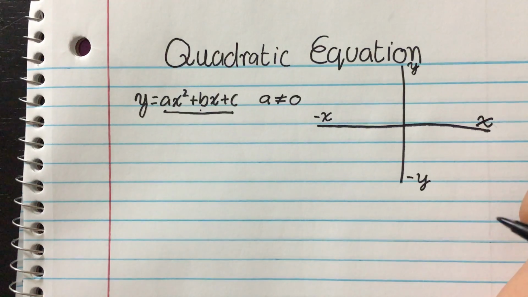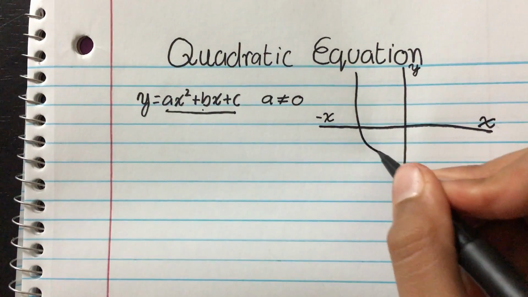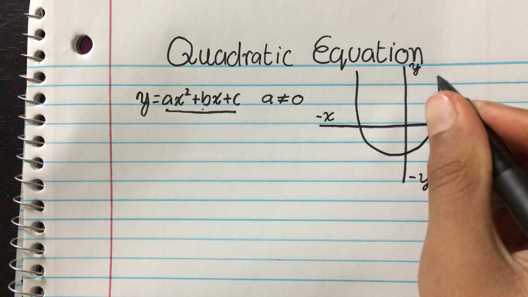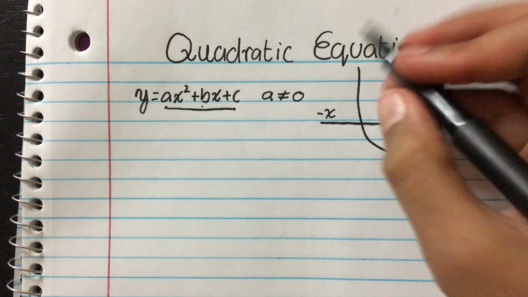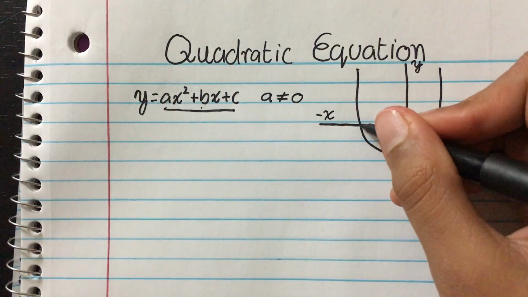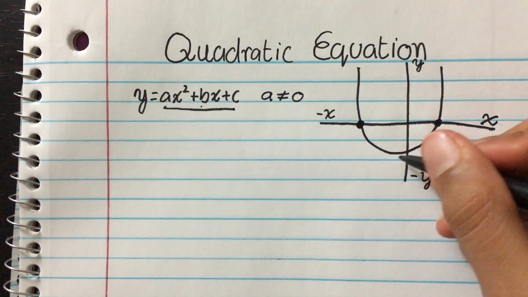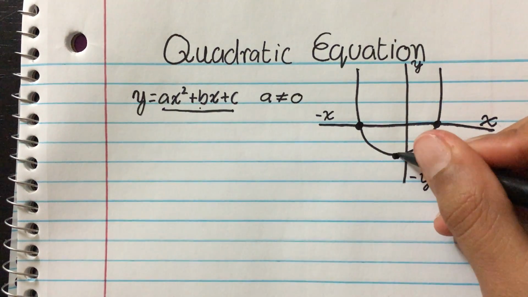The parabola is a graph that looks like this, where it cuts the x-axis, and it has the middle point.